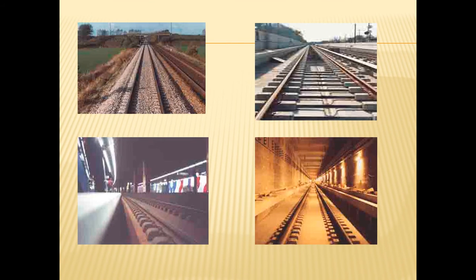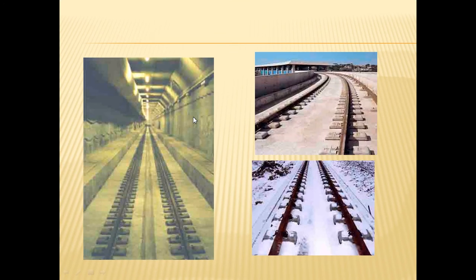Now in this figure you will see the different types of tracks. This picture indicates different types of railway tracks. These are also railway tracks. You see what the different types of railway track are. Now this particular picture number 2 indicates there are no crushed stones, which means it is a ballastless track.